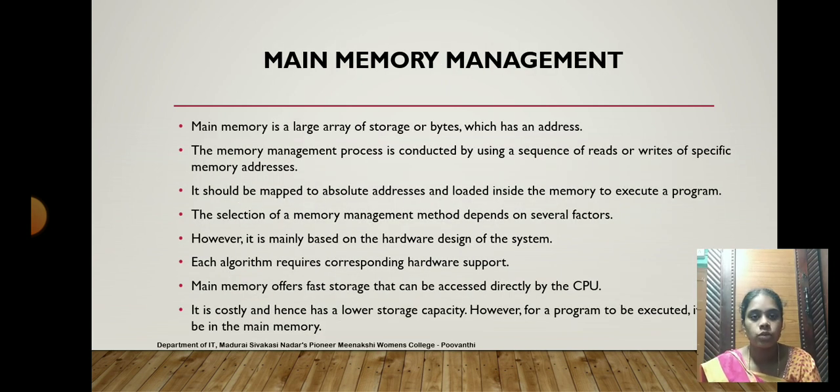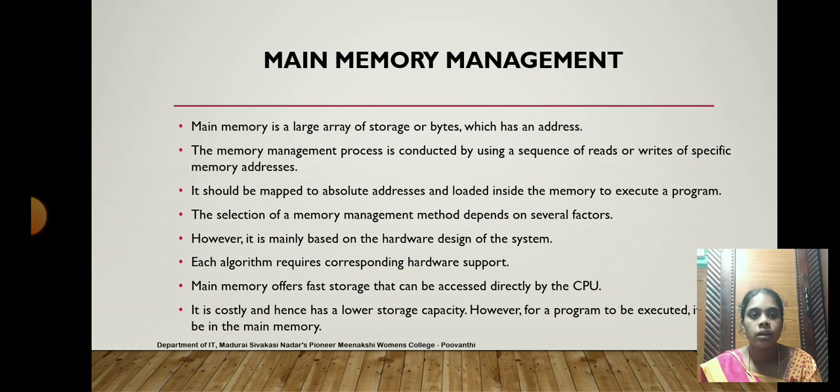Main memory management. Here main memory is a large array of storage, which means there is a storage system which will be used in a continuous, array manner. Each byte has an address, and each block will be used for each process based on the size of that process.